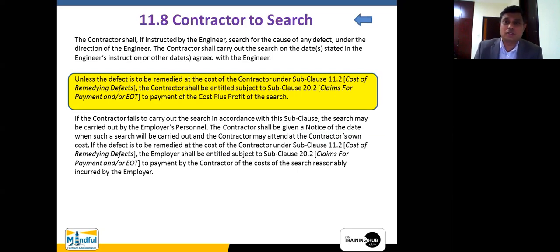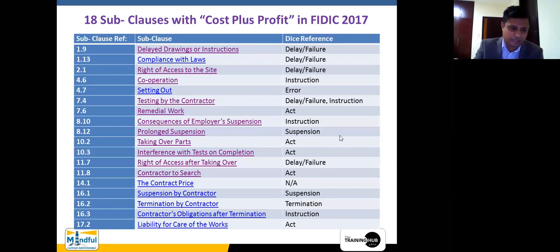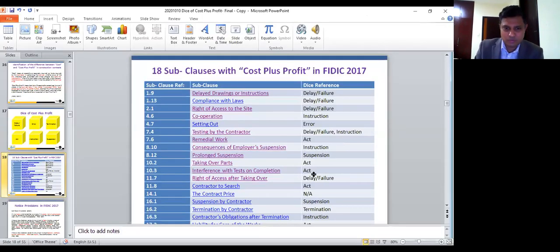Maybe the enabling works contractor has made some blunder. Now it is not falling within this purview. It is not falling within the work scope of the contractor. Yet the engineer asks the contractor to do something. Okay, so therefore the contractor has to go ahead with that particular item. Therefore it says unless the defect is to be remedied at the cost of the contractor, if it is someone else's fault, the contractor shall be entitled to payment of cost plus profit for the search. Okay, so the engineer is asking the contractor for a favor here. That is why it is called an act, right? It's not an instruction that we normally call.